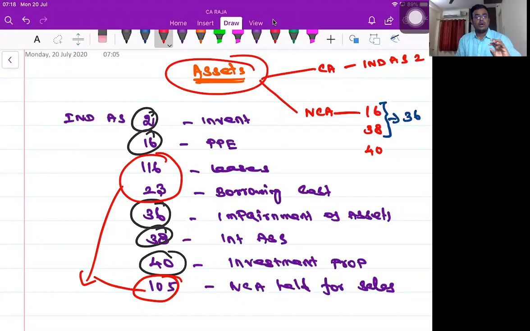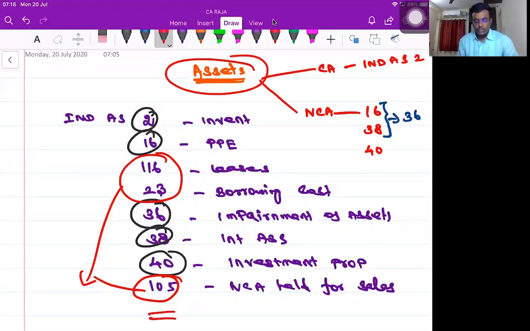I'm incurring borrowing cost related to an asset. Can I capitalize the borrowing cost or charge it to P&L? That is the main concept of discussion with respect to 23. If the borrowing cost is related to an asset, can I capitalize it? That particular part alone is linked with an asset, hence it is grouped under the category called assets.